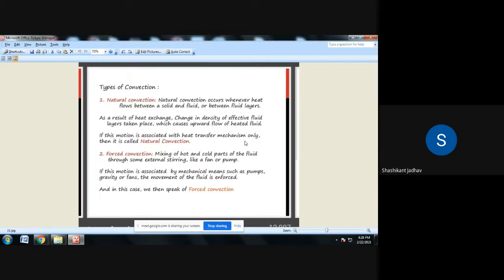So write down natural convection. Natural convection occurs whenever heat flows between a solid and a fluid, or between fluid layers.